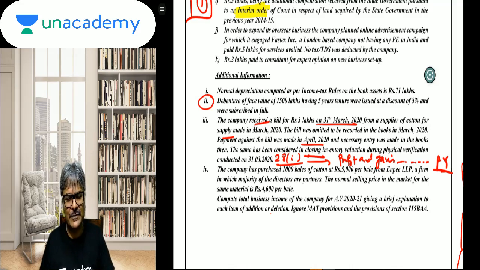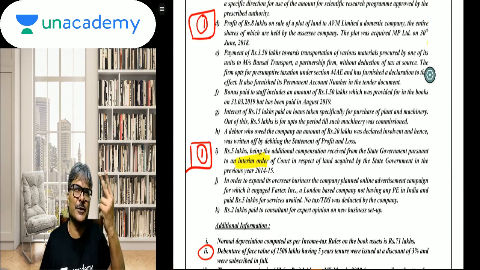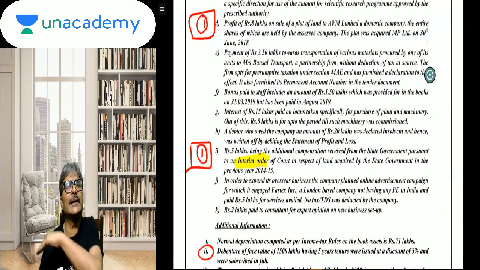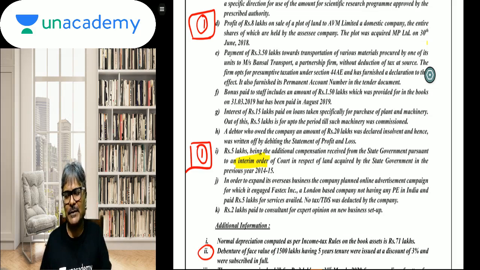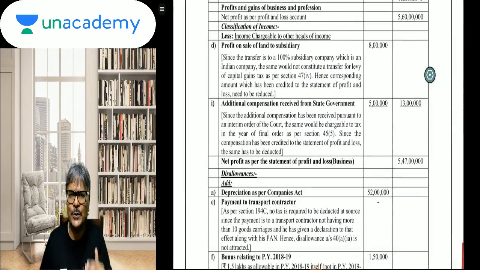So students, first, once you are done with the classification, there are 2 adjustments on classification. That is to say, you hit other heads and then thereafter you will do it. In fact, this is a beautiful question. Our students should have enjoyed doing it. Students, if you see the presentation of my answer, I have done all add together and all less together. I can do it because I have got all the time in the world. You didn't have the time in 3 hours, isn't it?